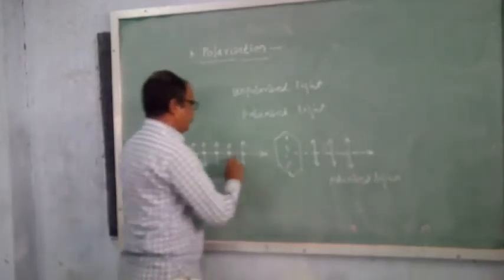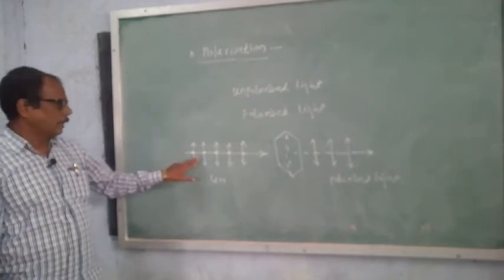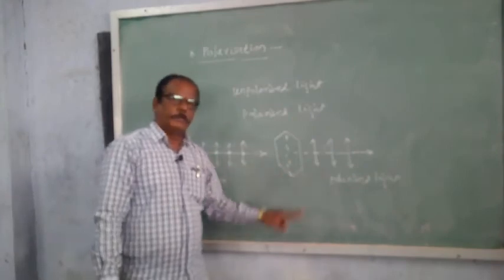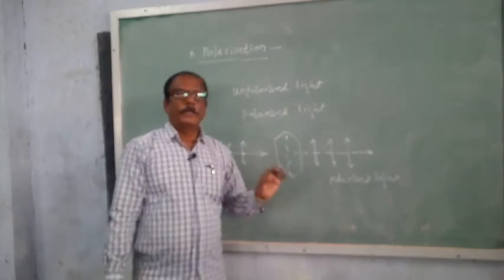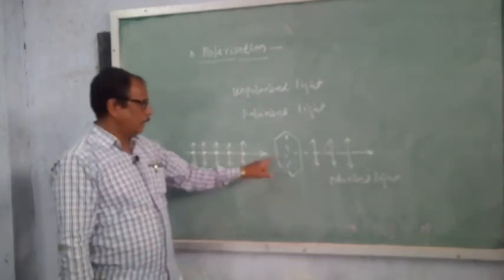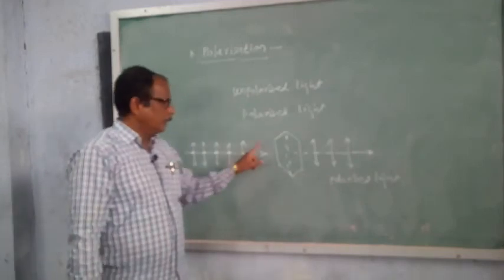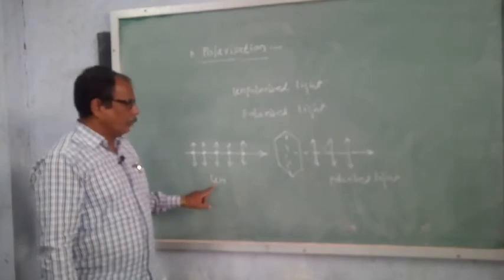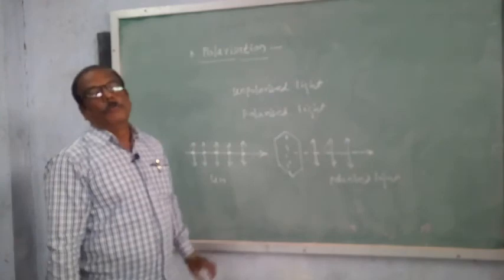What is the difference between these two? In unpolarized light, vibrations in all possible directions are present. In polarized light, the vibrations of electric field vectors, or we can say vibrations of light, in one plane are present. All the other vibrations are blocked by this crystal. So this light is polarized light. It is found that the intensity of light decreases. This is unpolarized light and polarized. From this phenomenon, we can define polarization.